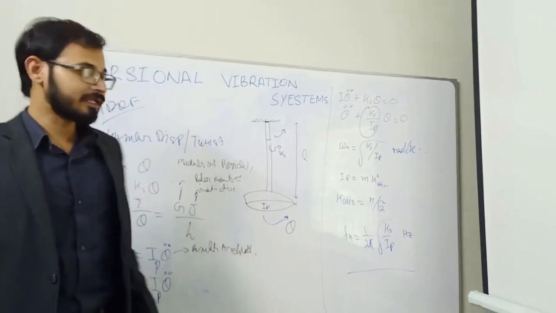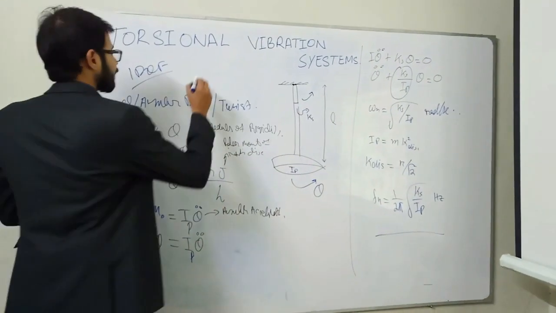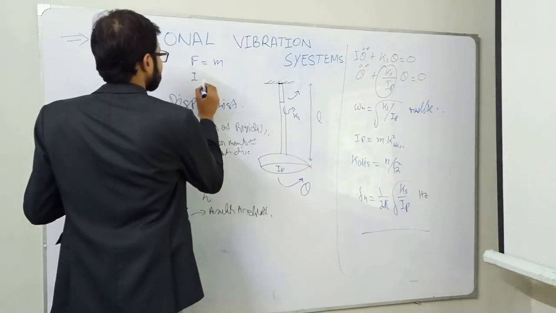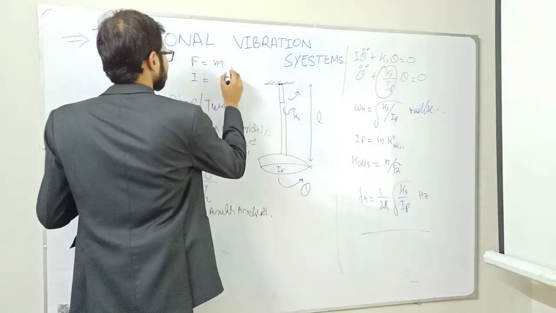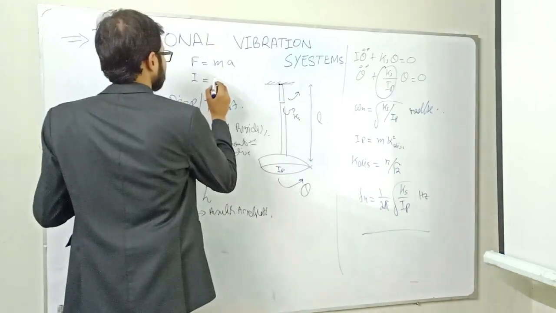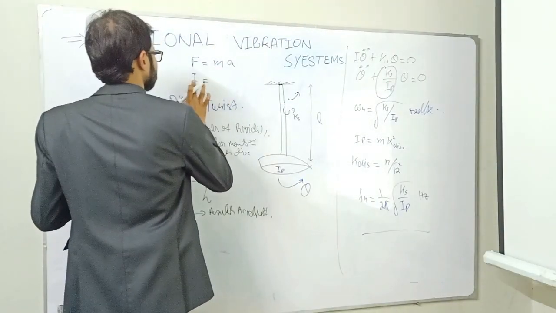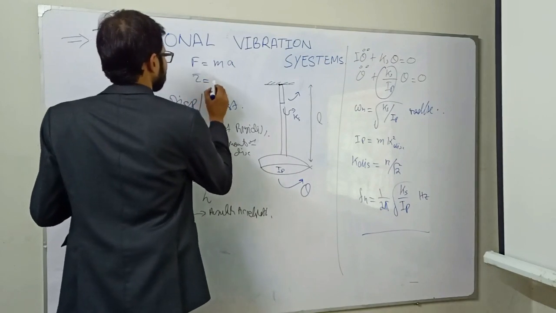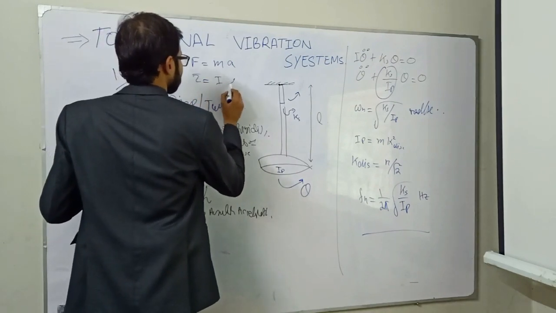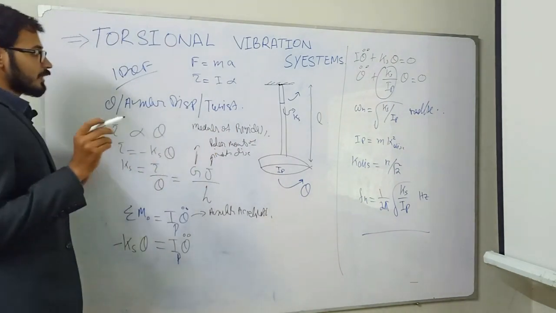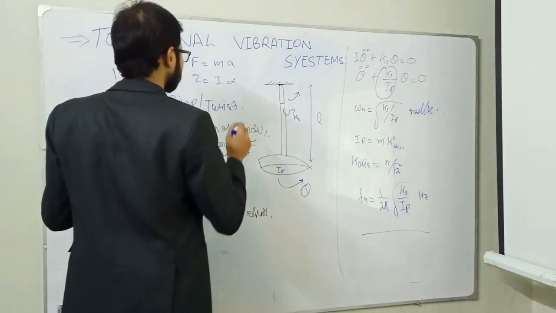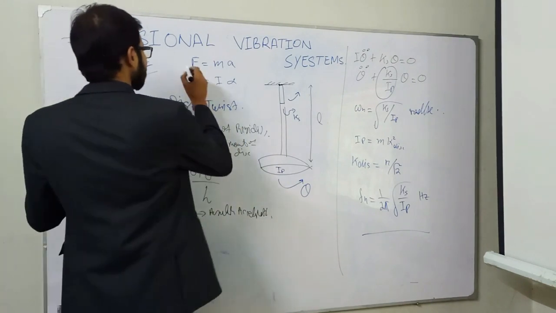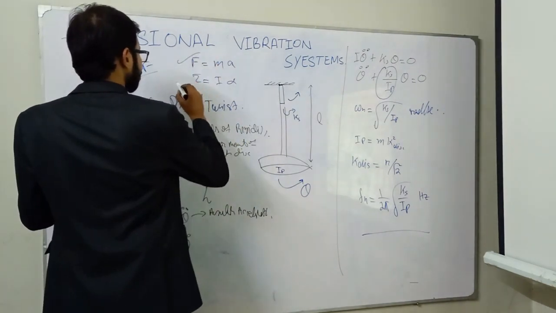For example, in case of linear vibration, we have F is equal to ma, and in case of angular vibration, we have tau is equal to I alpha. So actually I want to correlate this formula as: this is the linear force, this is the twist force.